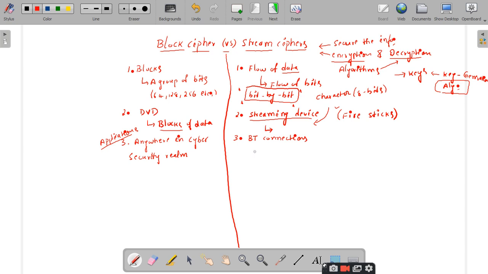Another area where we will make use of stream ciphers, and this is the most popular application which you will use in daily life, we can say that we are almost addicted to this, right? What is that area? Stream ciphers can also be used in areas like cellular data.